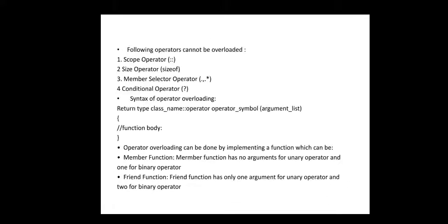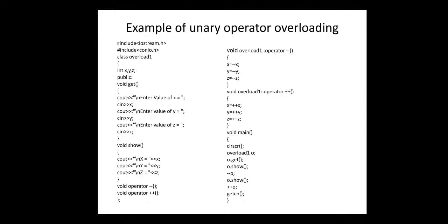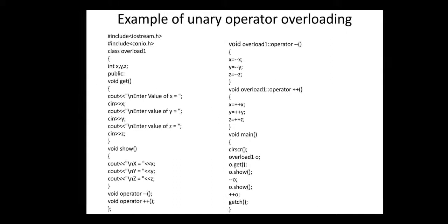So now here we check one example of unary operator overloading, and here we perform unary operator overloading using a member function of that class, not a friend function of that class, with the help of this class member function.